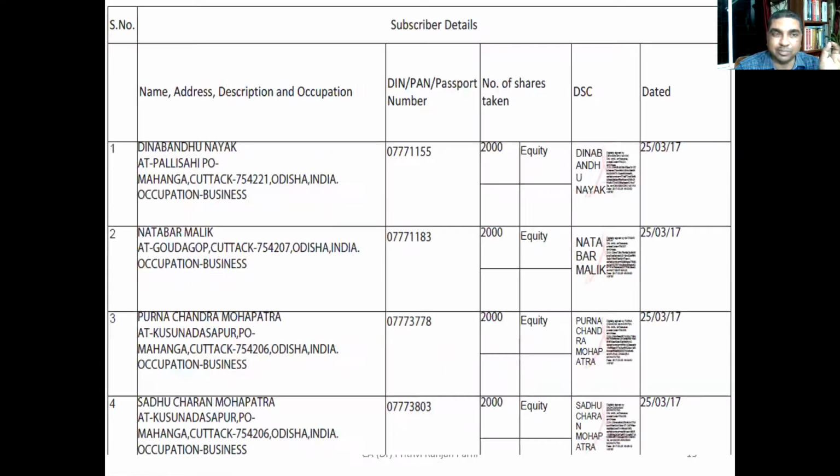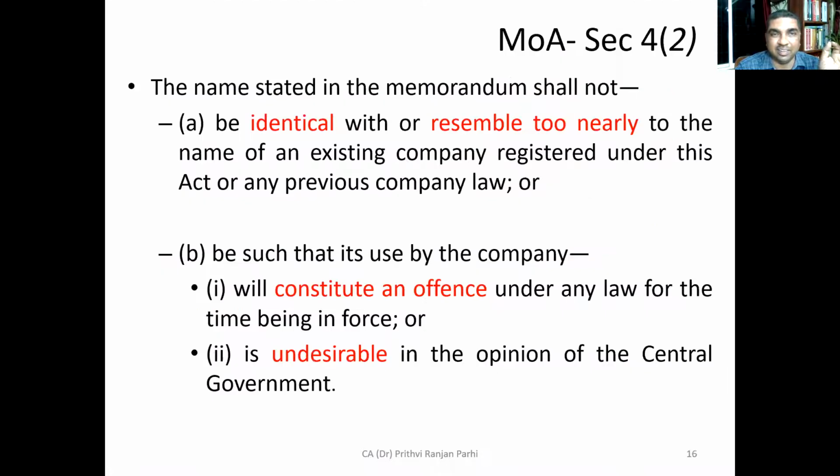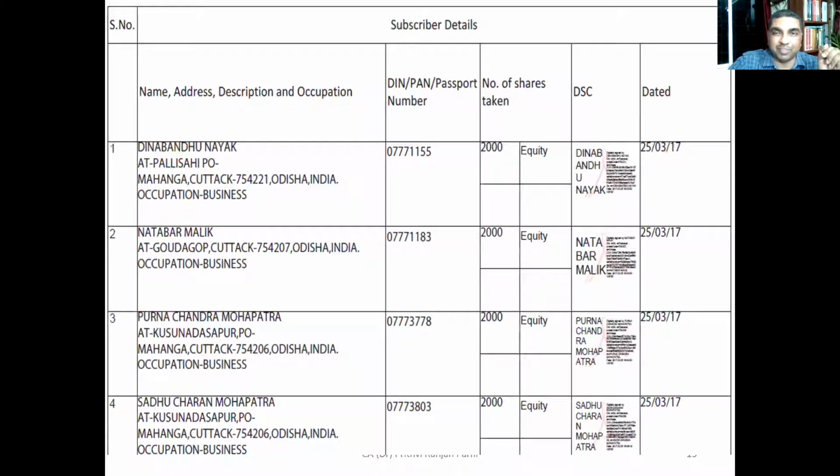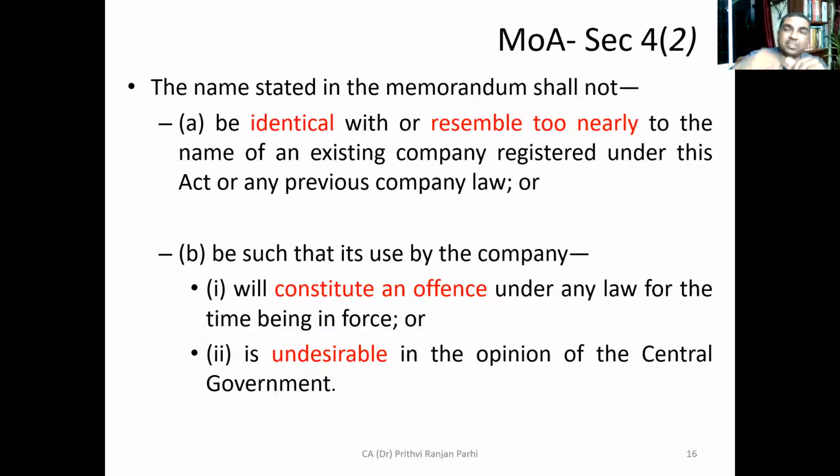Okay, understood? Is it clear up to this? Understood various components of the memorandum of association? Okay, now you can see the name clause, then the situation clause, then the object clause, which has twofold objectives, then your liability clause and capital clause. These are the contents of any memorandum of association you have seen. There are some related provisions also. All these things we are discussing are in section 4, subsection 1.